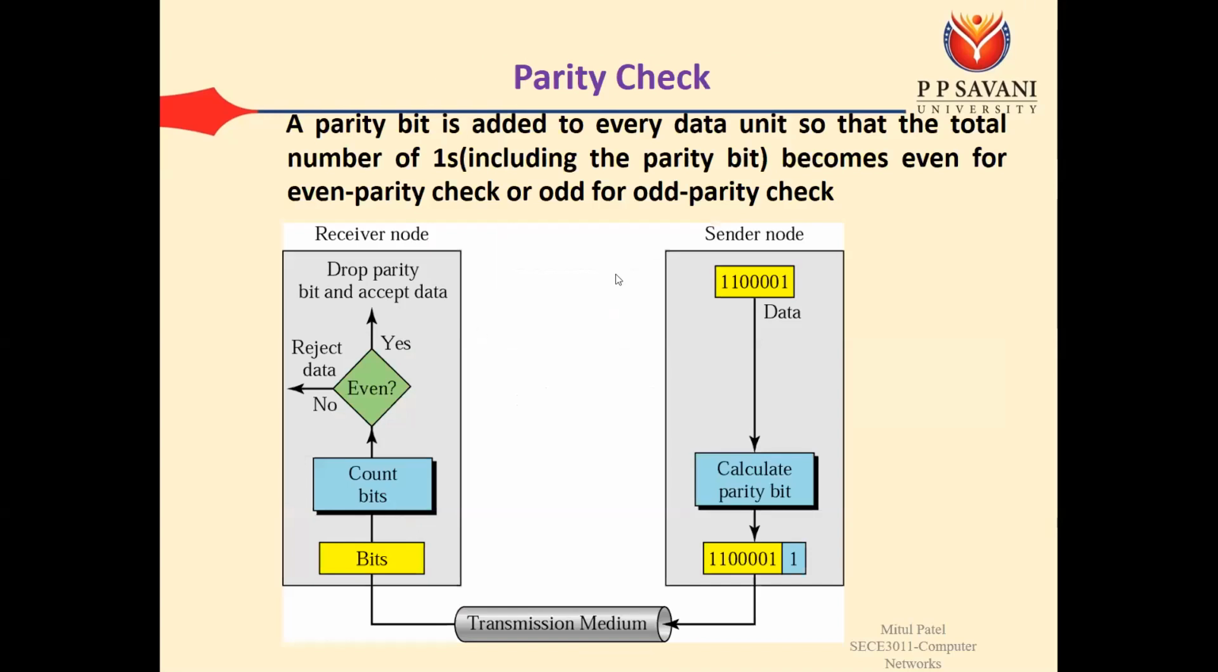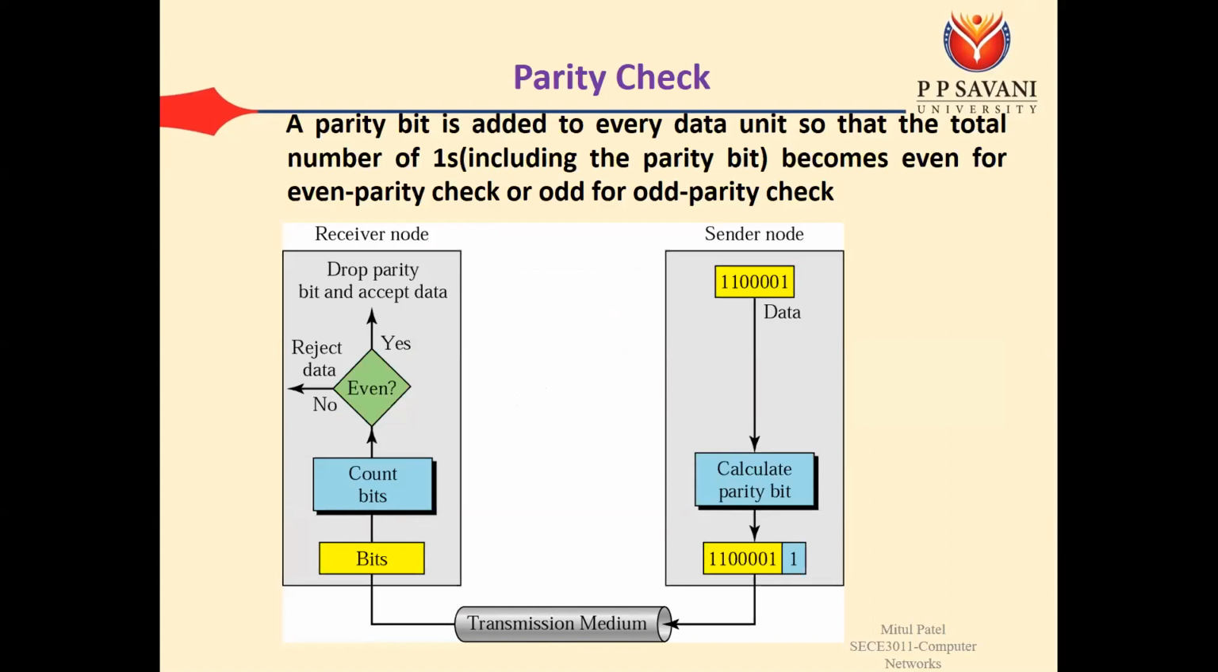Parity check means a parity bit is added to every data unit so that the total number of ones becomes even for even parity check, or odd for odd parity check. Parity check can be either even parity check or odd parity check.